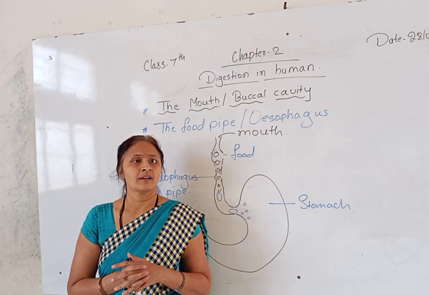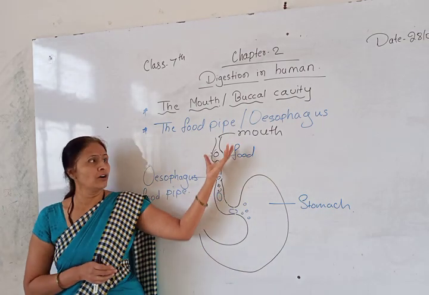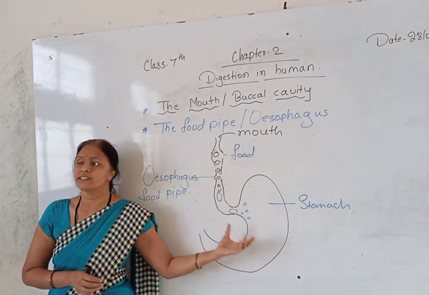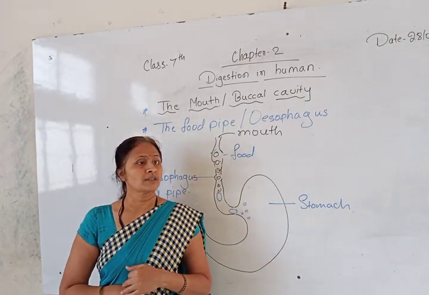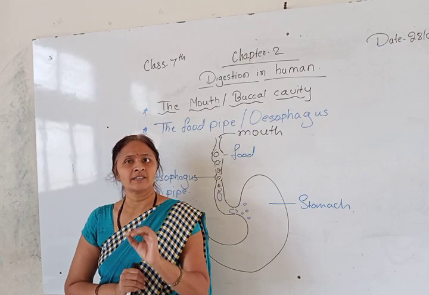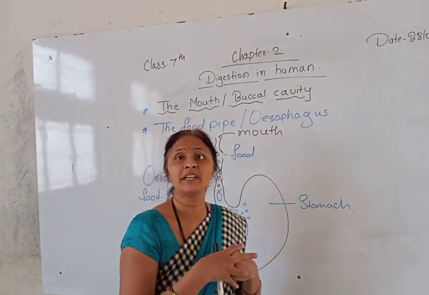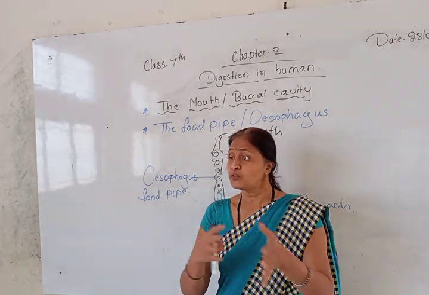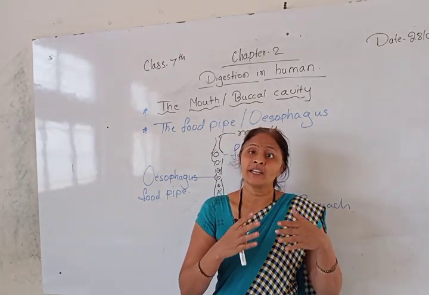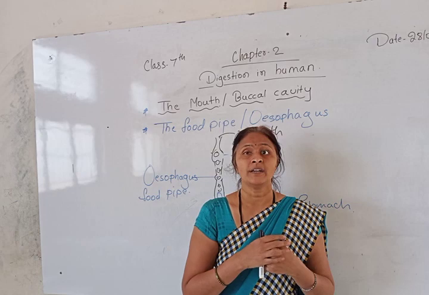No. Why? It is a long tube, it is going through, no. Then also it is not digested. See here, some part of the food is digested, because whatever food we are eating is not all the same kind. We eat a different variety of food. It will take different time to digest.